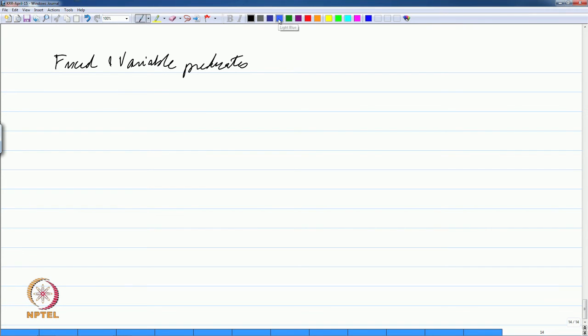Okay, so, we said in the fixed we have penguins and birds, and variable we had flies, or bird or f, whichever notation I am using essentially.